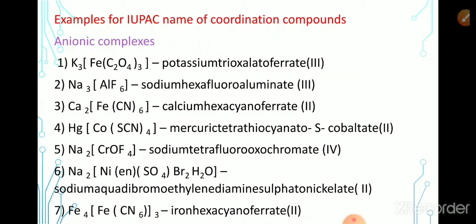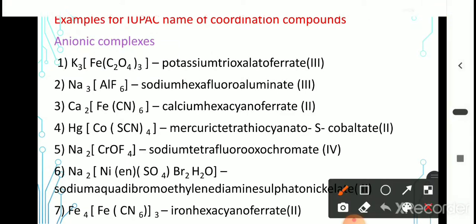Then we have to write the name of the complex ion. In the complex ion, we have to write the name of the ligands. It has 3 oxalate, therefore potassium trioxalato. Central metal ion is Fe. Since it is an anionic complex, we have to write ferrate. Potassium trioxalatoferrate, and the oxidation state is 3. Okay, you have to practice how to calculate the oxidation state and how to write the IUPAC names.